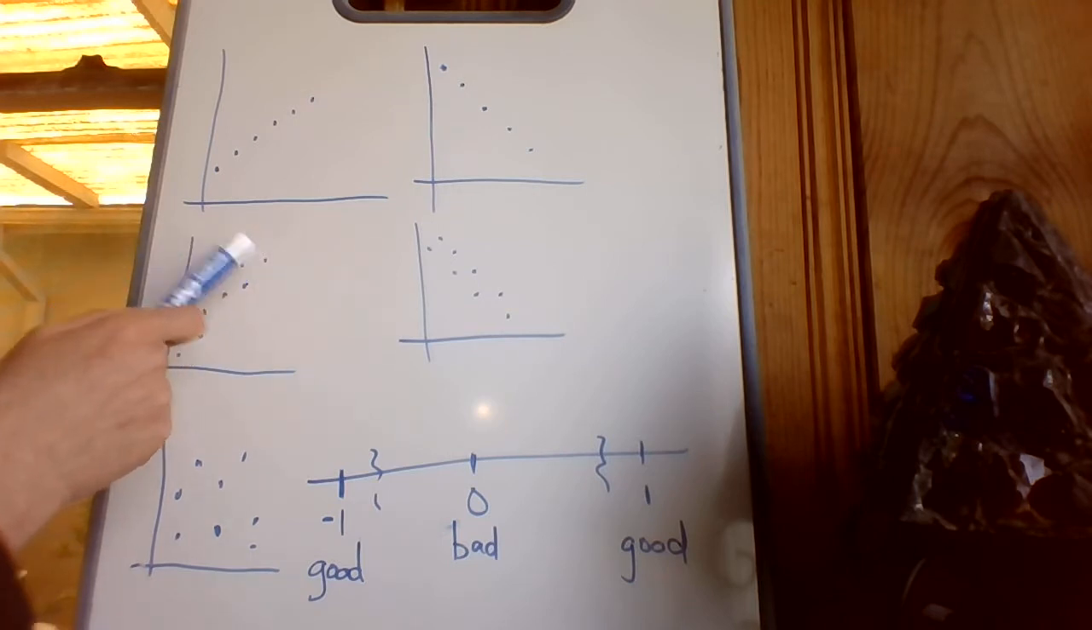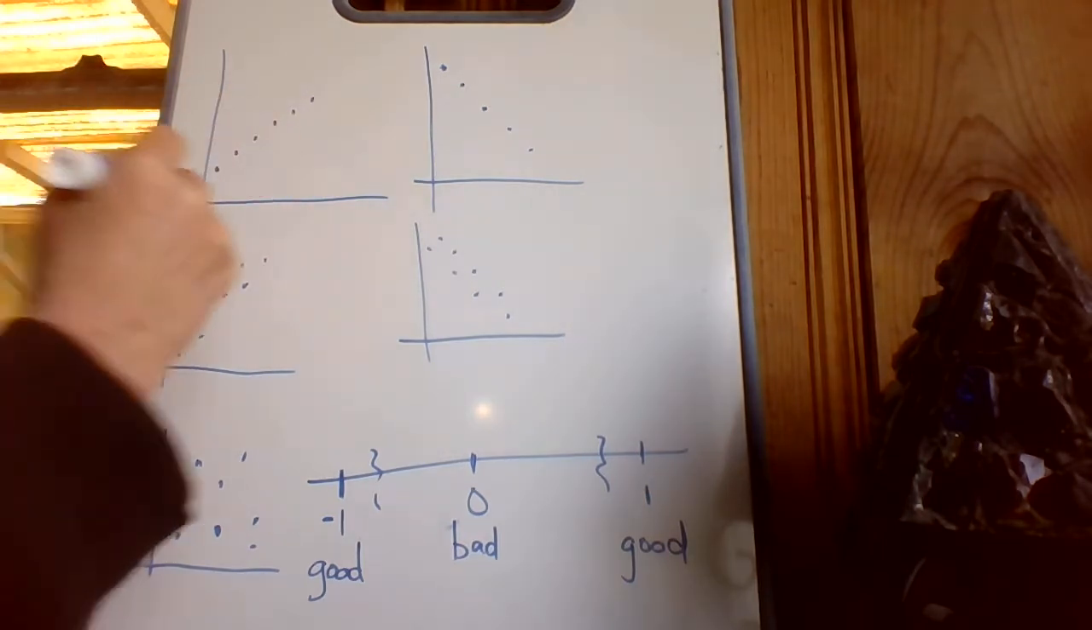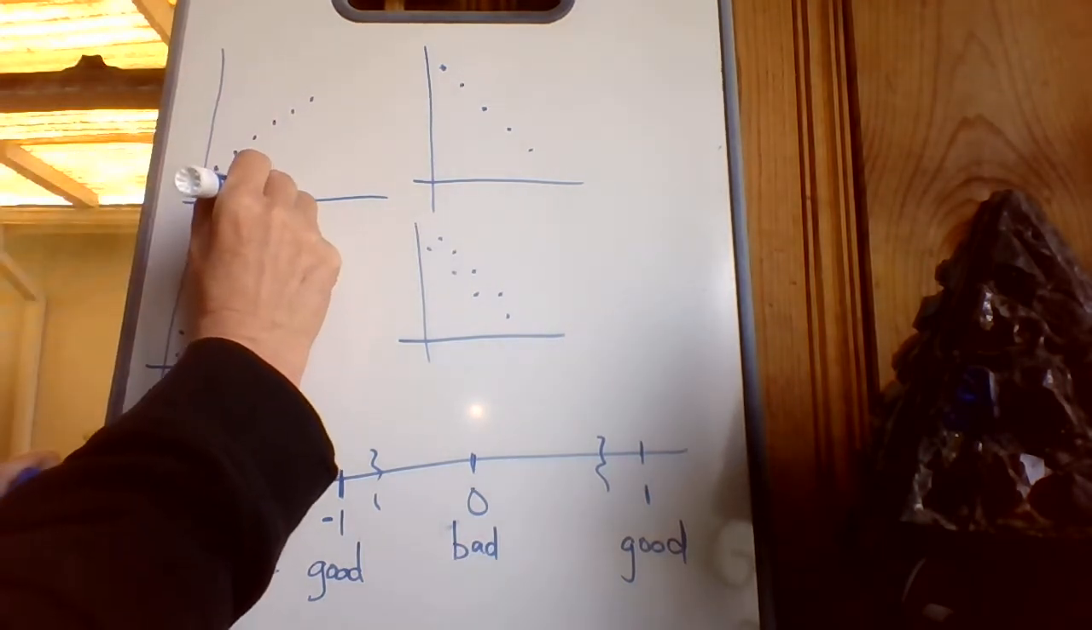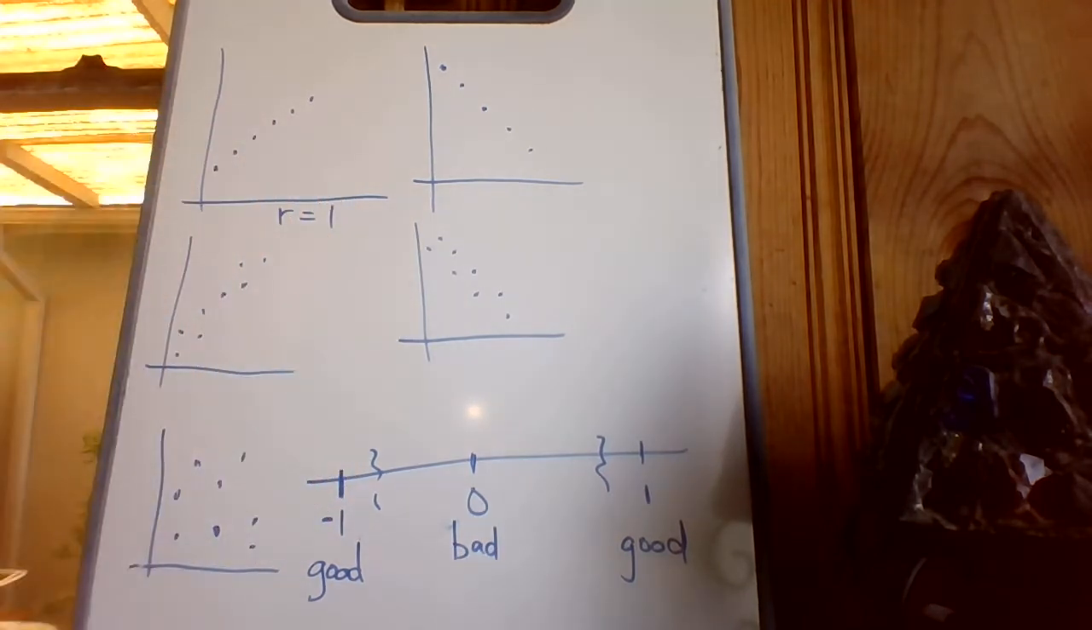There's sort of a general trend up, or sort of a general trend down, but you kind of have to see the line. It's not really there. Okay, now this would be perfectly correlated. It would have a correlation value of r equals 1 because it's perfect. I could just draw a line through it.